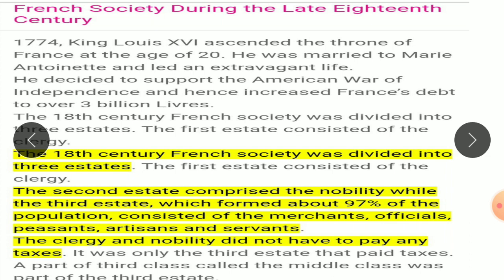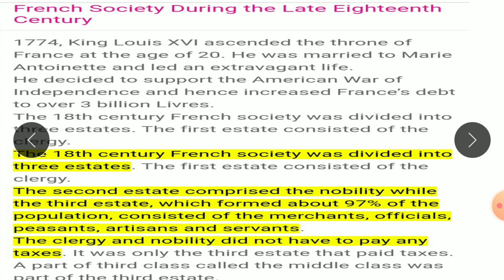The 18th century French society was divided into three states, as you can see here. The first state consisted of the clergy. The second state comprised the nobles, while the third state, which formed about 97% of the population, consisted of merchants, officials, peasants, artisans, and servants. The clergy and nobility did not pay any taxes.